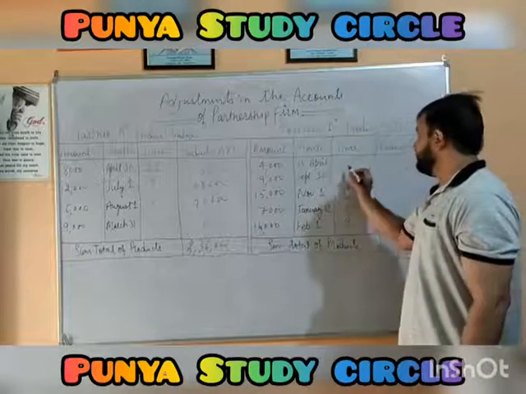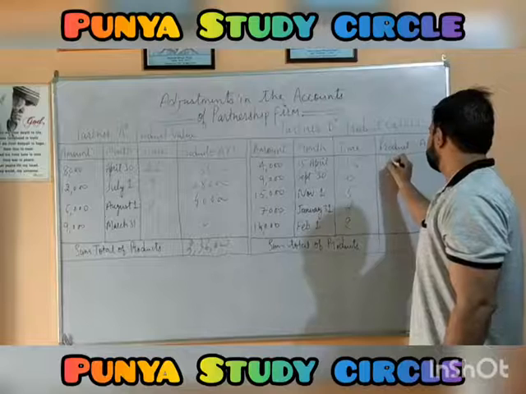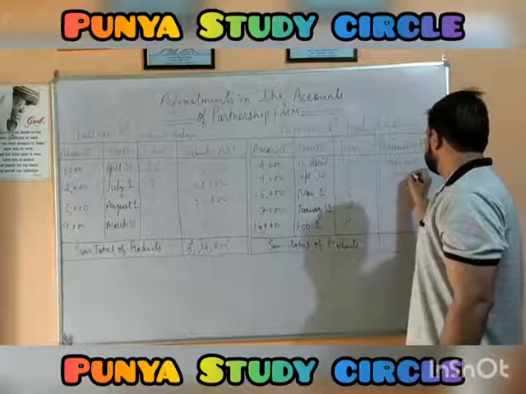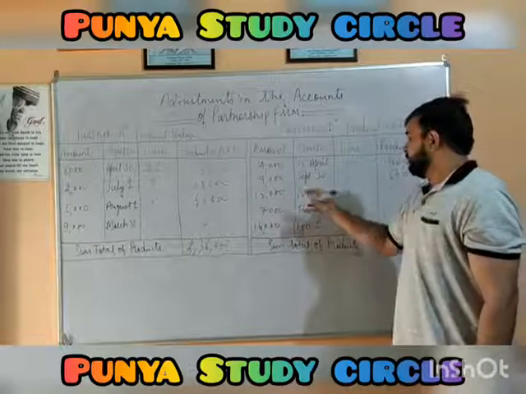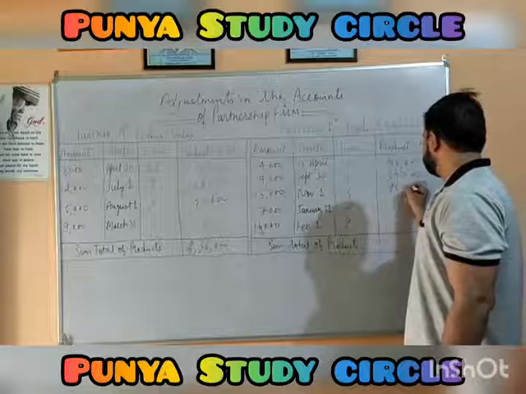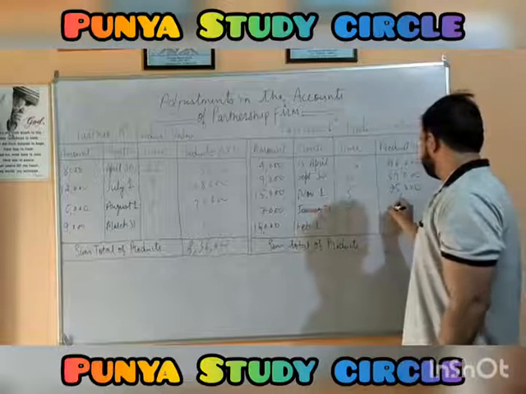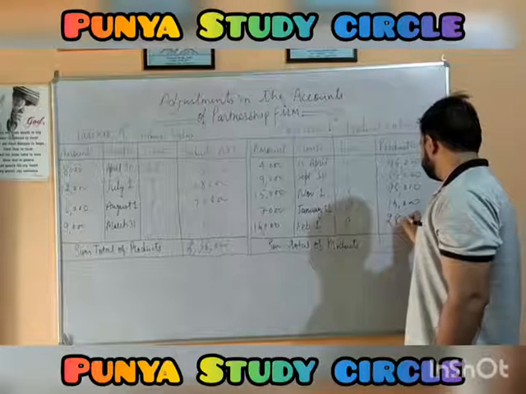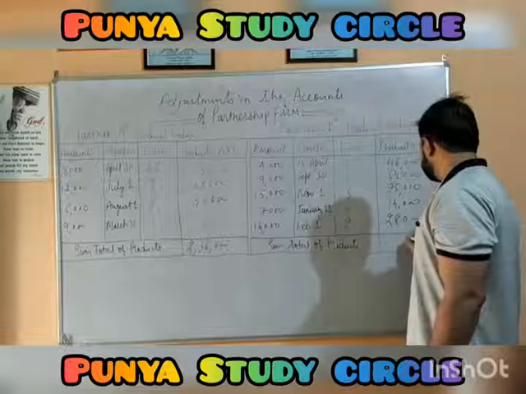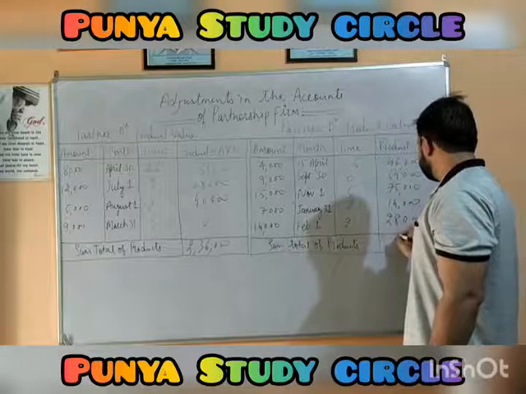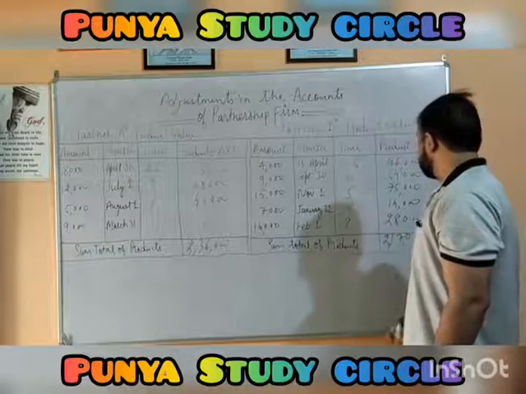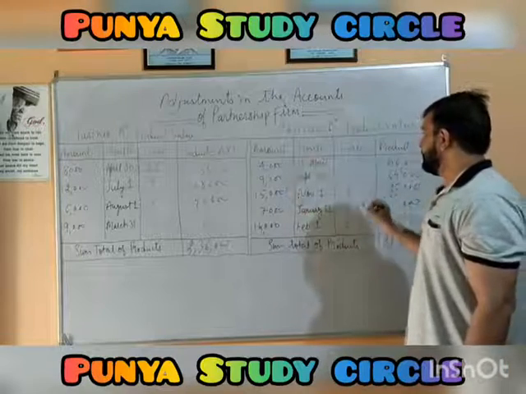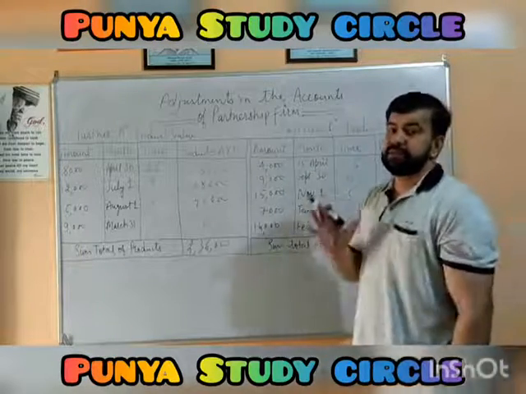Here too we need to apply the same. 11,444 plus 2, 46. 6 into 9, 54. 5 into 15, 75. 7 into 2, 14. 14 into 2, 28. Here we have 0, 0, 0, 12, 5, 17 and 10, 7. 2,17,000 rupees is the product of the amount and time period that was withdrawn by partner B.